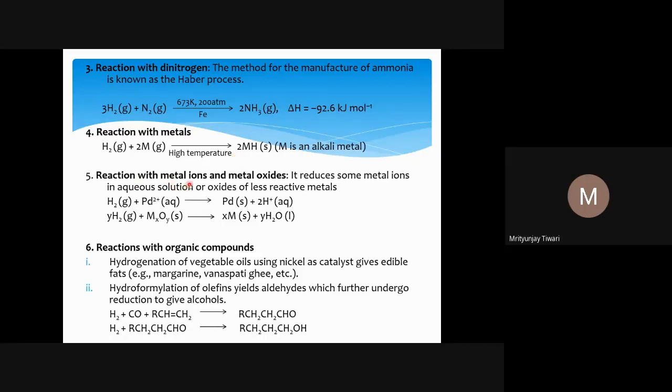Now the reaction with metal ions and metal oxides. Hydrogen reduces some metal ions in aqueous solution or oxides of less reactive metals.